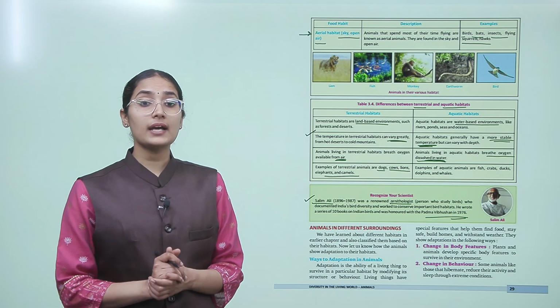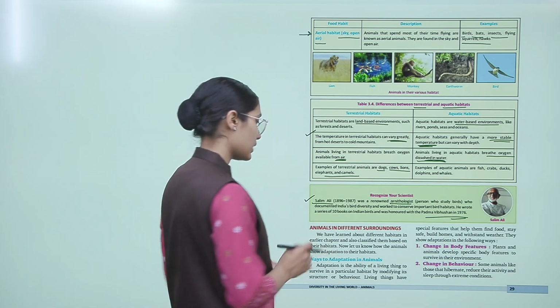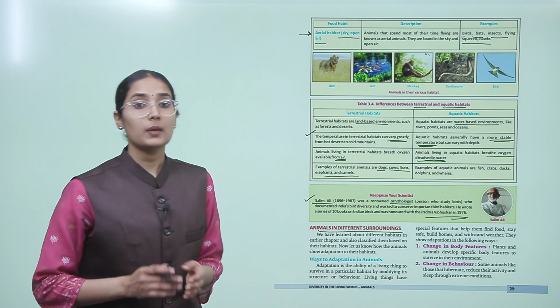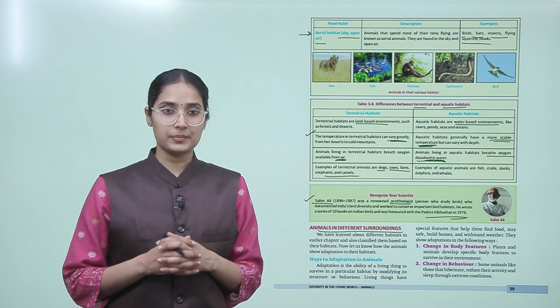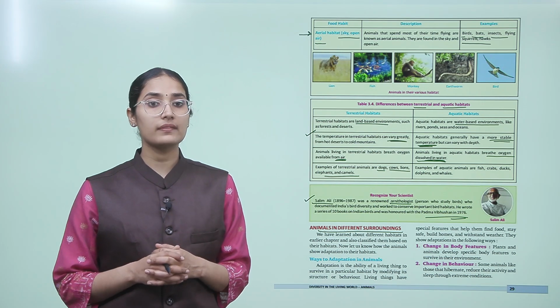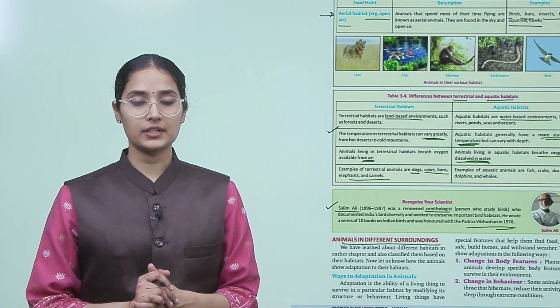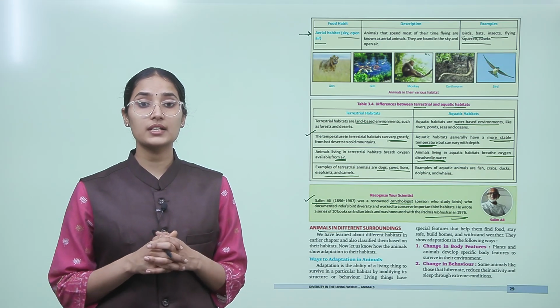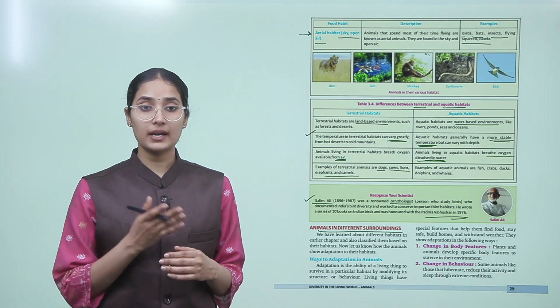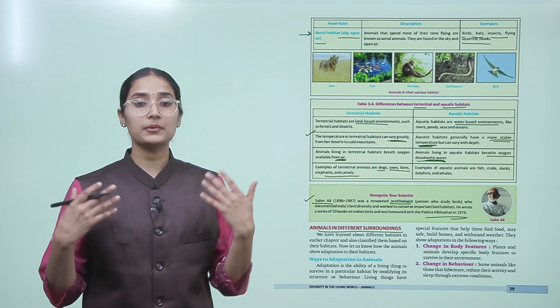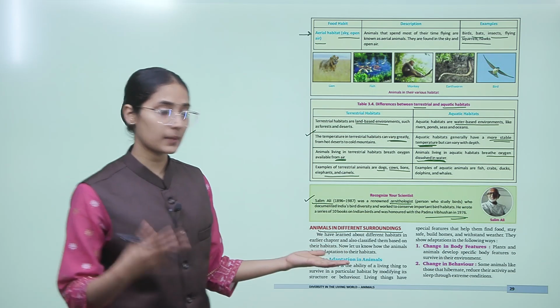Now let's understand animals based on their surroundings, okay? We have learned about different habitats in the earlier chapter, right? And also classified them based on their habitat. Now let us know how the animals show adaptation to their habitat. By this time we are well versed that animals, just like plants, adapt to their environment. Animals do adapt to their environment. So let's understand their adaptations.